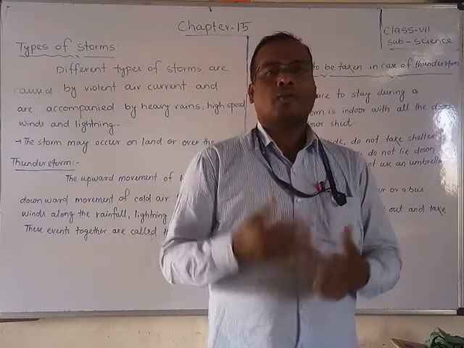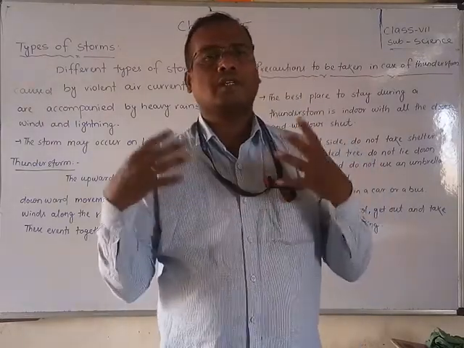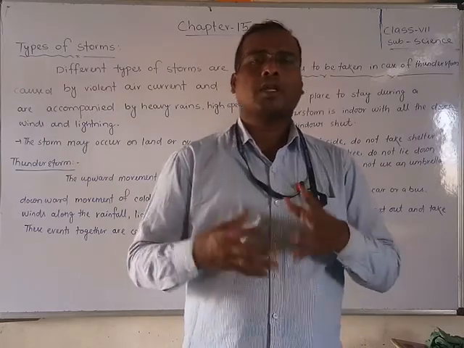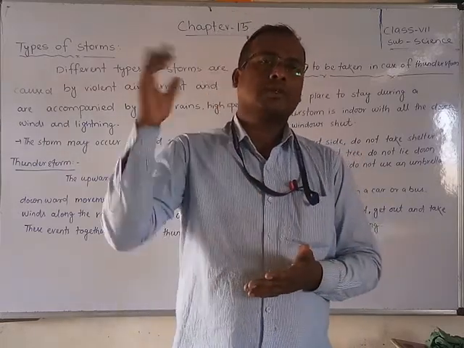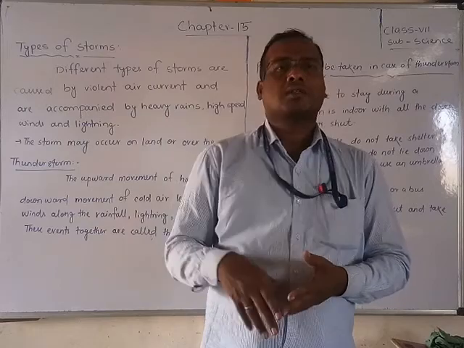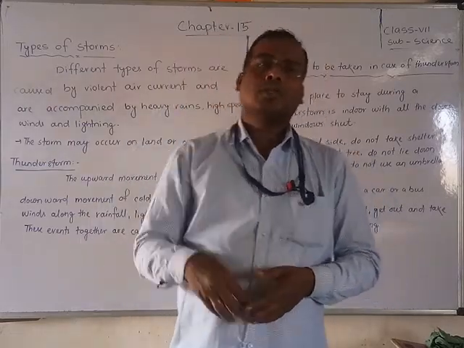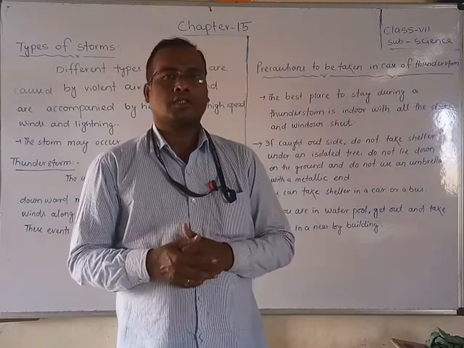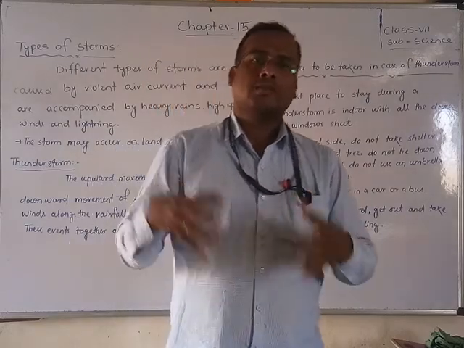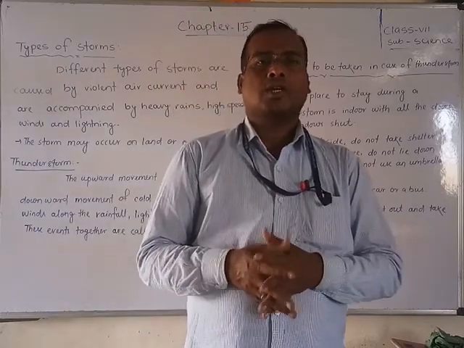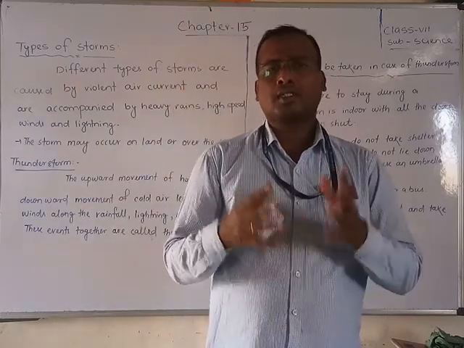Thunderstorms occur whenever one particular area gets more heat and humidity, and the hot air goes up. At the same time, the cool air comes down from up to down, and with that come raindrops, rain with high speed, and also lightning. That whole thing is called a thunderstorm.